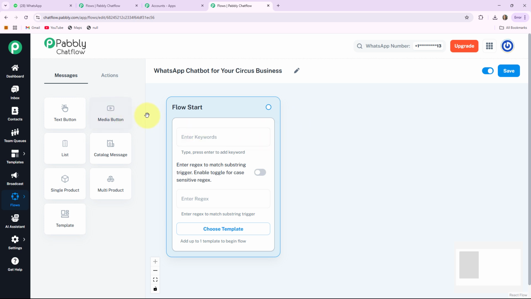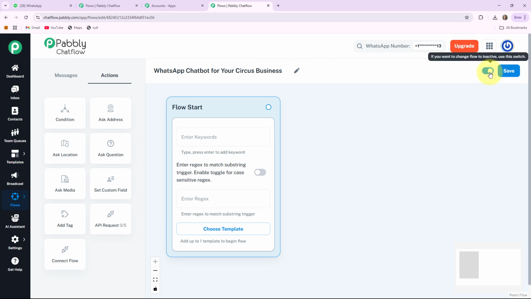Here I write it. Now I'll give you a quick review of these two options. One is messages and the other is action. Under the messages you can see different buttons, as well as under the action you can see different buttons. We will use these buttons in the creation of our flow. Here on the right hand side you can see two options. One is the active and inactive button and the other is the save button. With the help of this button you can update your flow.